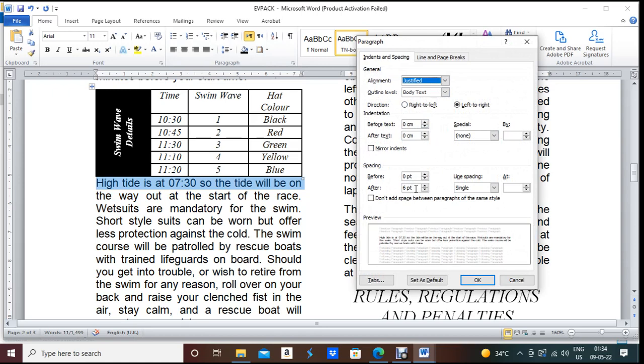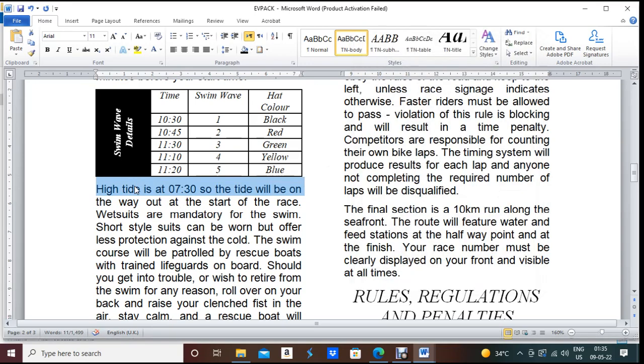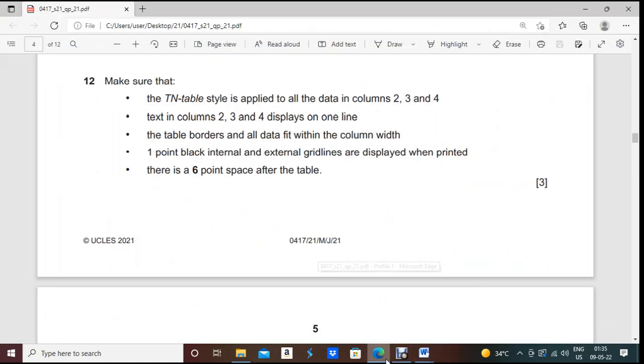After will be 0, because after the table, that means before the line, before will be 6 point, and then press OK. Now you see that space is given. This is a very important part, please take care about that one. Done.